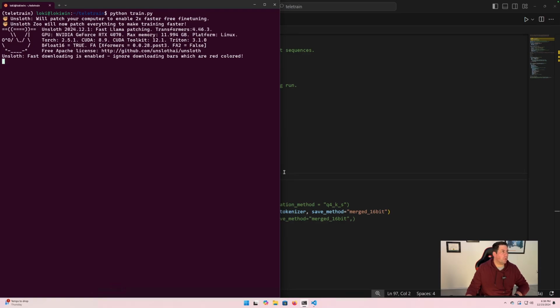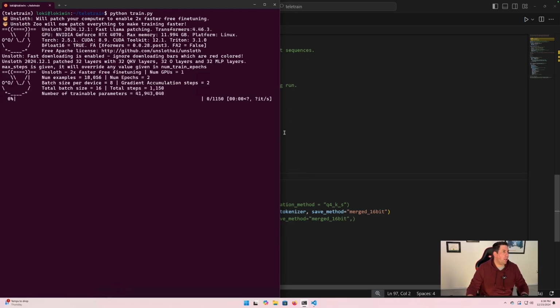If this was the first time we were pulling down Llama 3.1, you would see it download Llama 3.1. Now you can't hear it, I can, but my machine is revving up because it's getting ready to train. And so you can see it's now actually training for those number of steps.